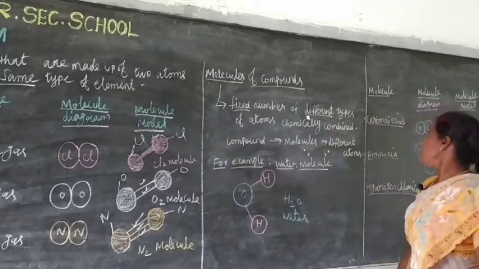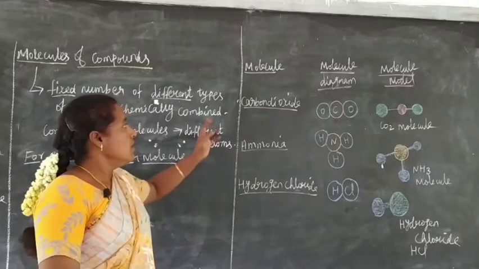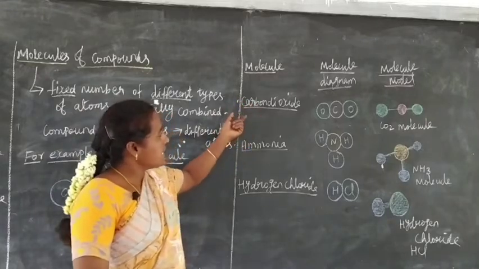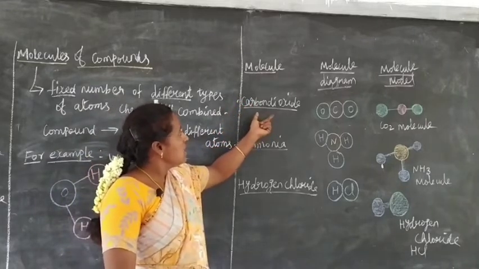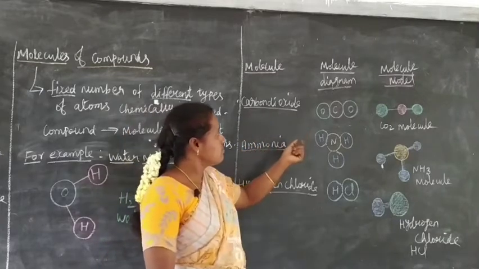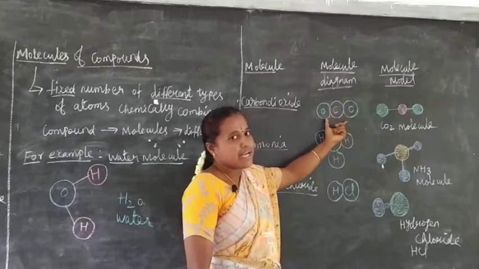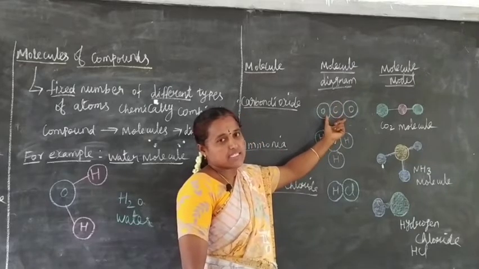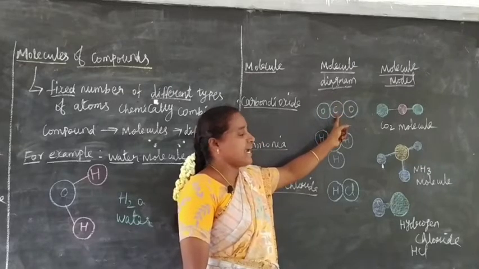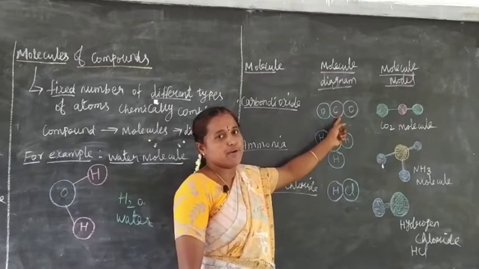Next we see some more examples. Consider an example, carbon dioxide. This is a carbon dioxide molecule diagram. Two atoms of oxygen combined with one atom of carbon to form a carbon dioxide molecule.